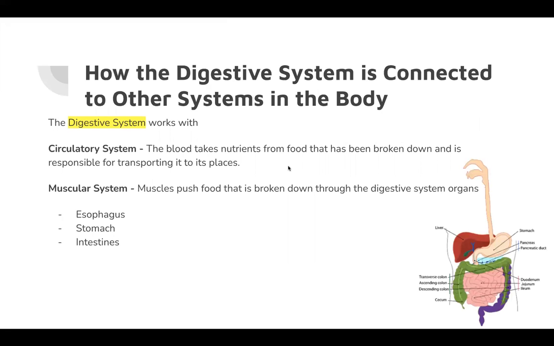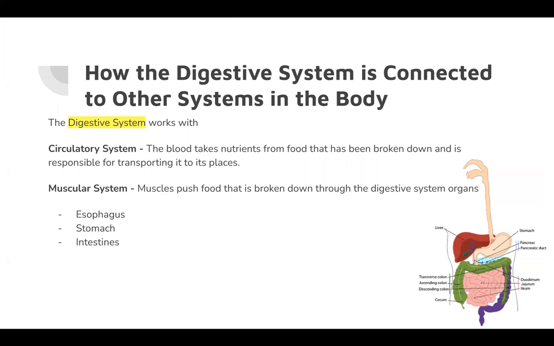So I want to point out to you how the digestive system is connected to other systems in the body. It works with the circulatory system, in which the blood will take nutrients from the food that has been broken down in the digestive system, and it is responsible for transporting them to other places. The muscular system is in charge of those muscles that are pushing that broken down food through the digestive system organs. Remember we were talking about peristalsis, those muscular contractions?